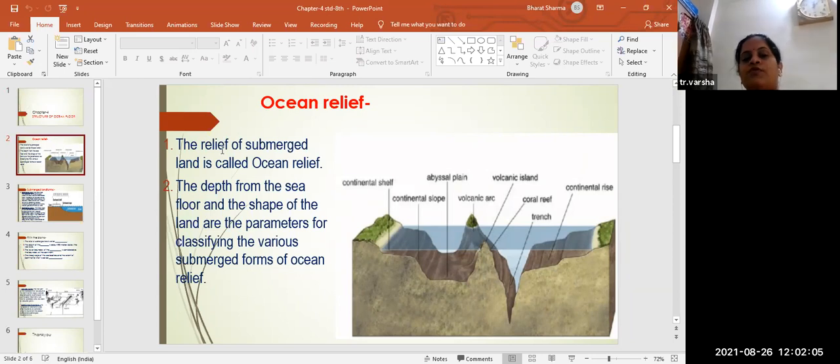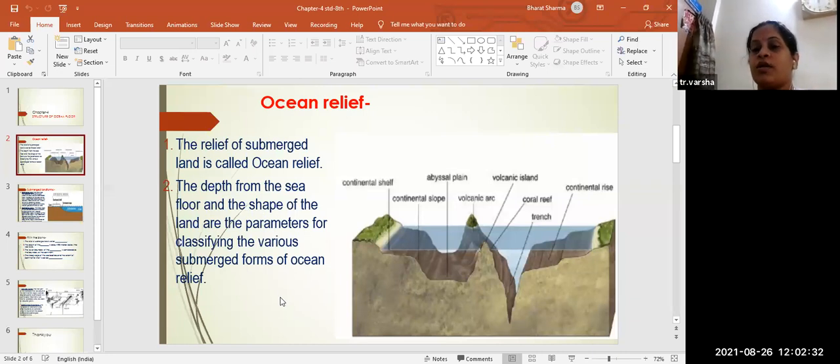The relief of submerged land is called the ocean relief. Here the land is submerged, that is called as ocean relief. Okay, now we'll see the depth from the sea floor and the shape of the land are the parameters for classifying the various submerged forms of ocean relief. We are having many ocean reliefs.